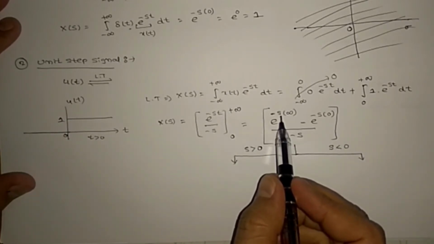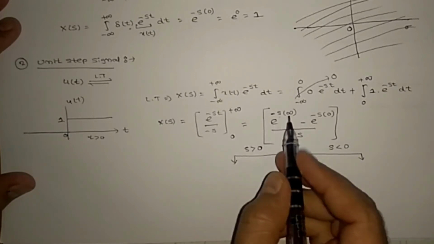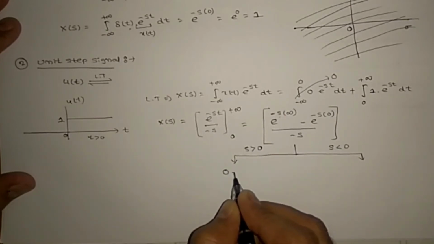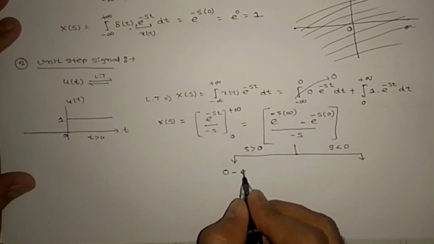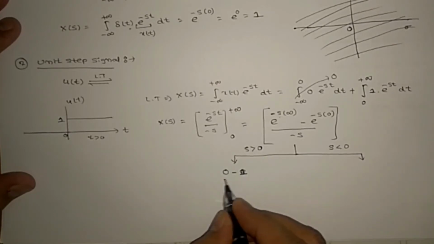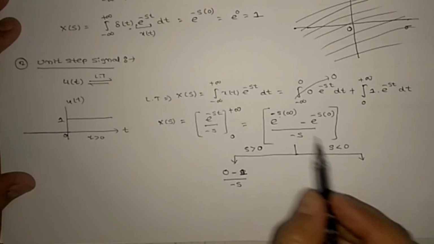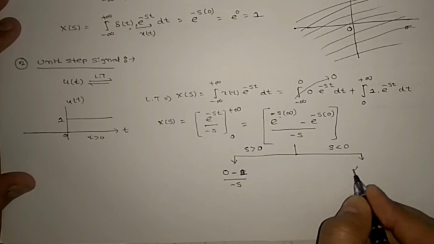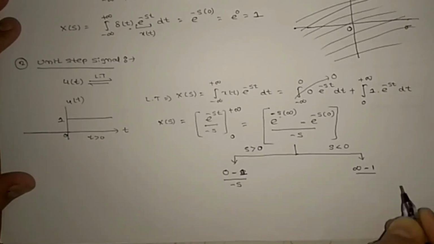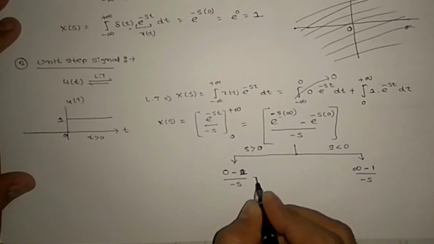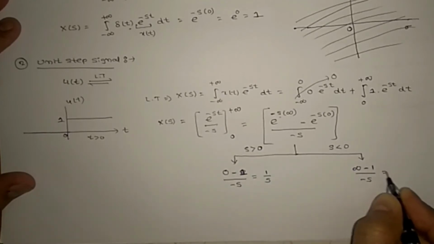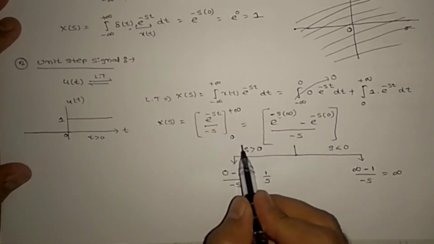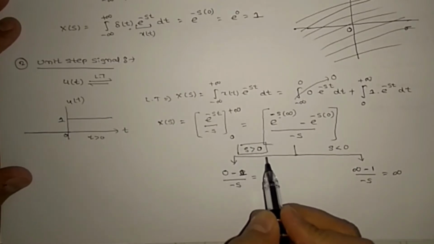If it is a positive value of s, this term e power of minus infinity becomes 0. So 0 minus this 1, right, by minus s. If it is less than 0, then it is e power of plus infinity, right? So this is infinity minus 1 by minus s. Further if you solve this, 1 by s, this is equal to infinity. So if you want to get the Laplace transform output, you need to satisfy this condition, s greater than 0.